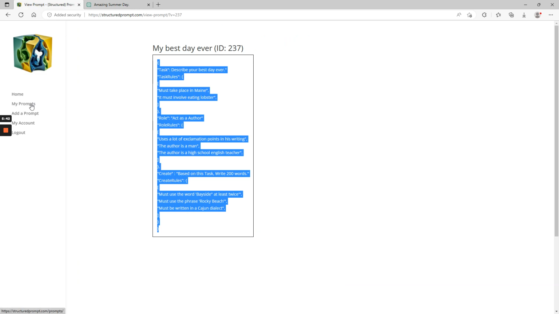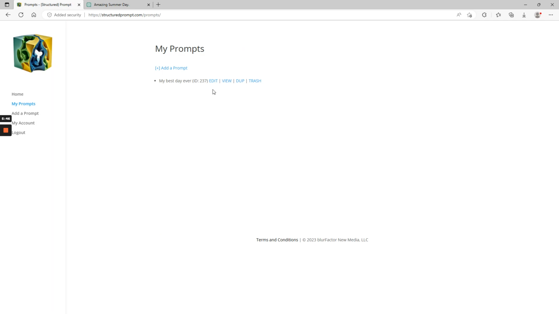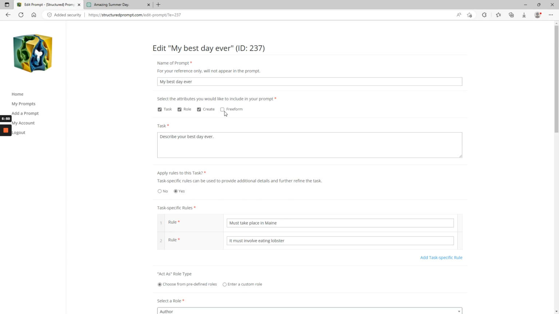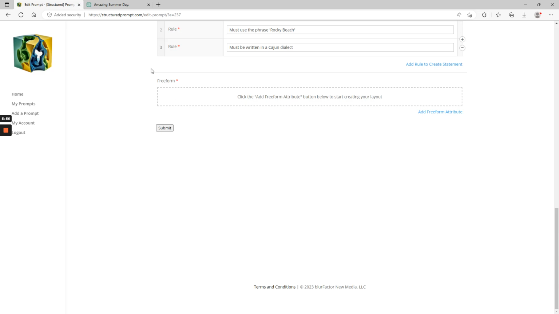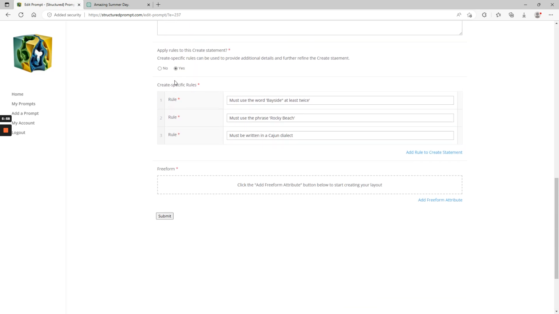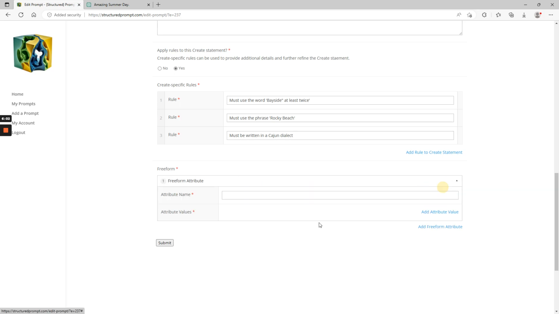The last thing we'll look at is, back to my prompts, I'm going to edit it one more time. I'll enable the freeform option. With freeform, you can just basically add whatever JSON attribute you want to. So I'm going to add a freeform attribute. Let's call it language.